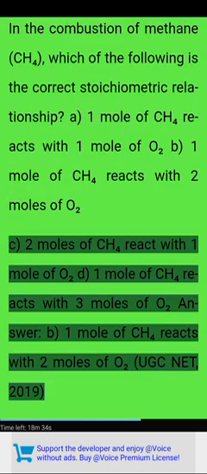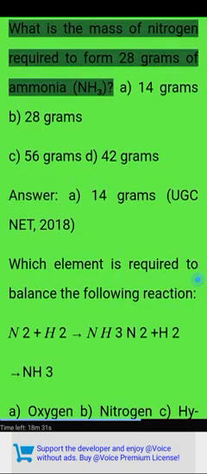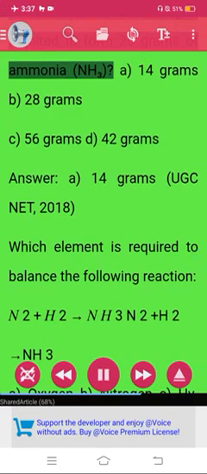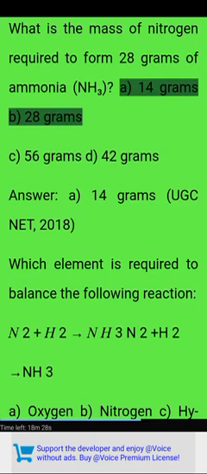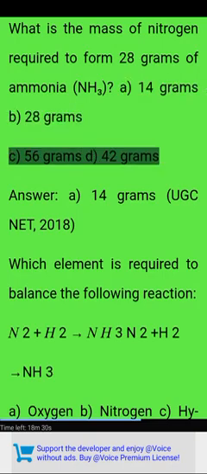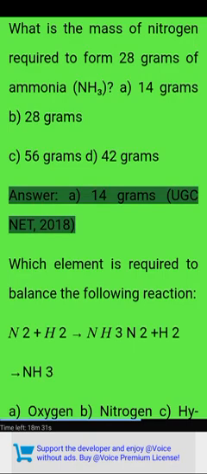C: 2 moles of CH4 react with 1 mole of O2. D: 1 mole of CH4 reacts with 3 moles of O2. Answer: B, 1 mole of CH4 reacts with 2 moles of O2. UGC NET 2019. What is the mass of nitrogen required to form 28 grams of ammonia, NH3? A: 14 grams, B: 28 grams, C: 56 grams, D: 42 grams. Answer: A, 14 grams.